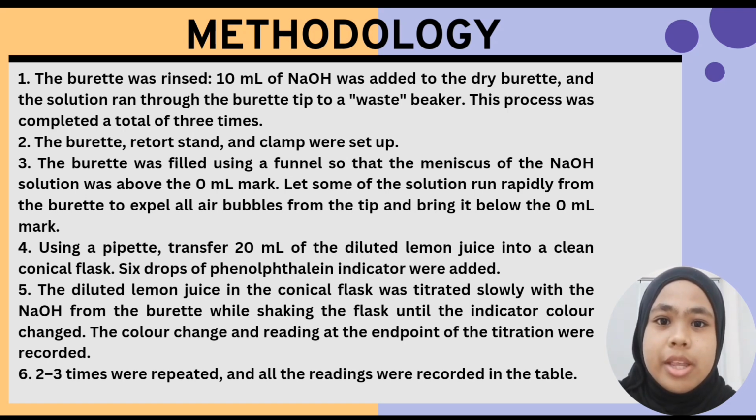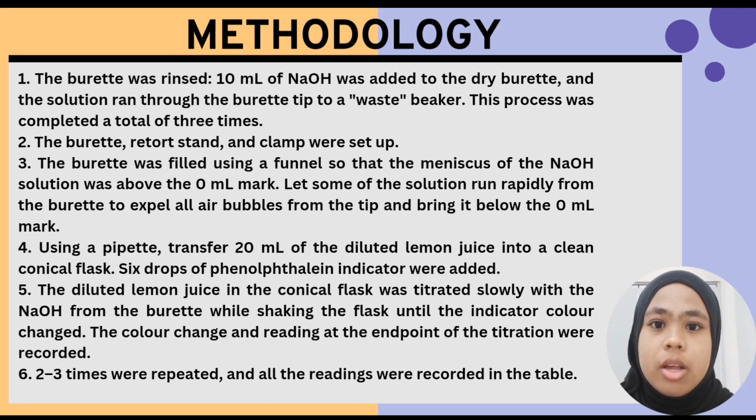First, the burette was rinsed. 10 ml of sodium hydroxide was added to the burette, and the solution ran through the burette tip to a waste beaker. This process was completed a total of 3 times. The burette, retort stand and clamp were set up. The burette was filled using a funnel so that the meniscus of the sodium hydroxide solution was above the 0 ml mark. Let some of the solution run rapidly from the burette to expel all air bubbles from the tip and bring it below the 0 ml mark.